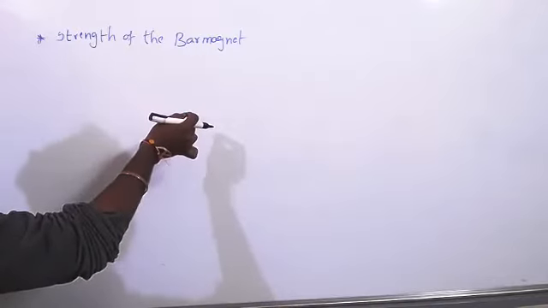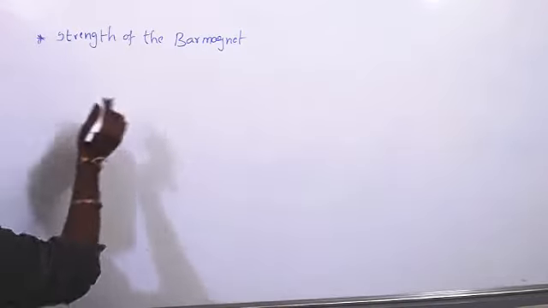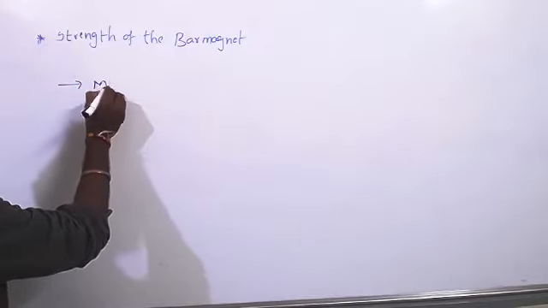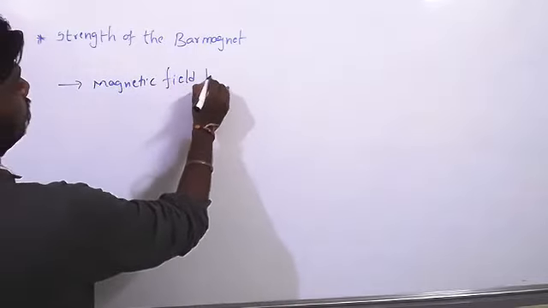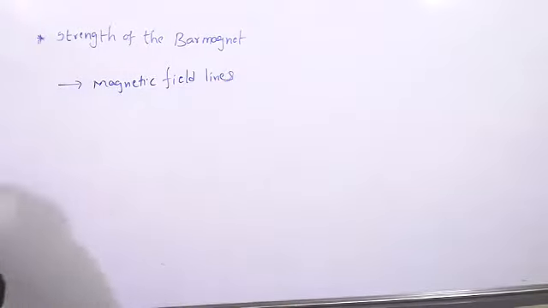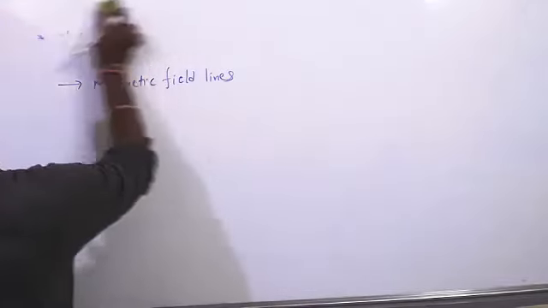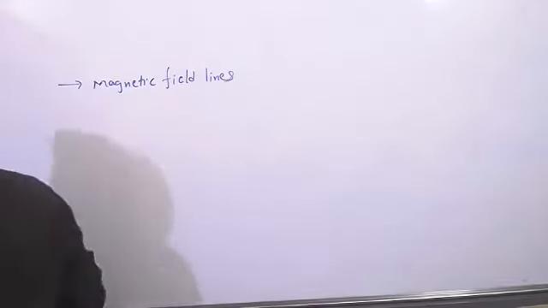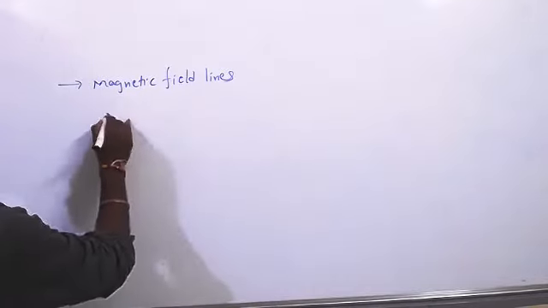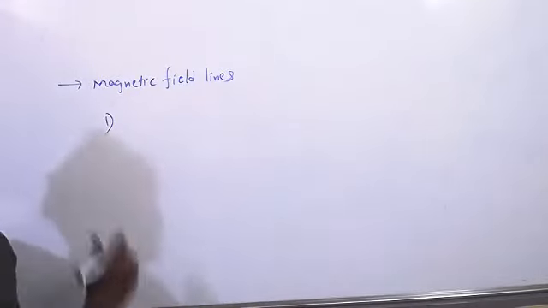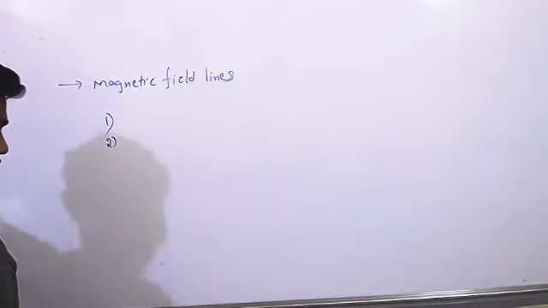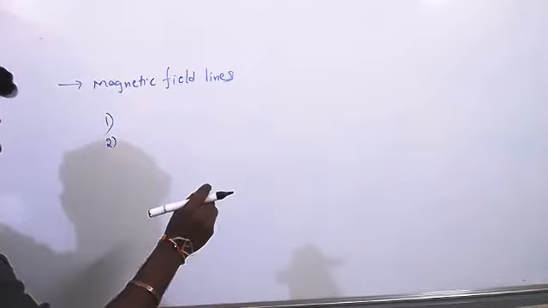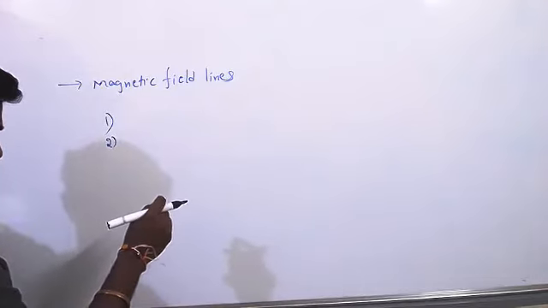Two like poles repel, two unlike poles attract. That is due to magnetic field lines. Do you have an idea about magnetic field lines? Anybody? They are imaginary lines, sir. These are actually imaginary. The first point is that magnetic field lines are imaginary lines. What is the second point? Externally, they start from the north pole and end at the south pole, but internally, they start from the south pole and end at the north pole.